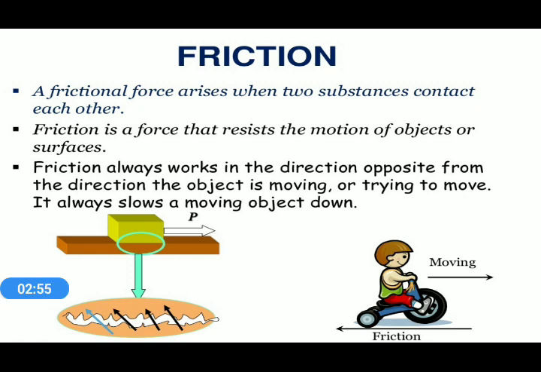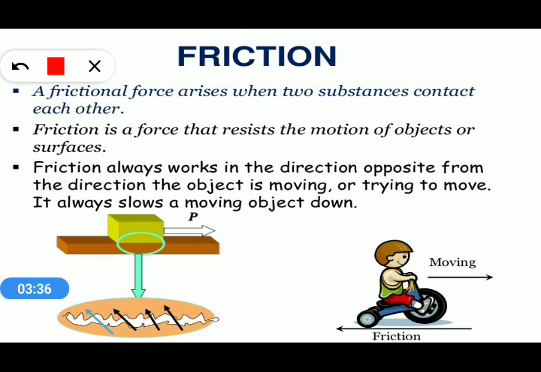So now, what is friction? A frictional force arises when two substances contact with each other. Friction is a force that resists the motion of objects or surfaces. It means that it opposes the motion of the object. Friction always works in the direction opposite from the direction the object is moving or trying to move. It always slows a moving object down.